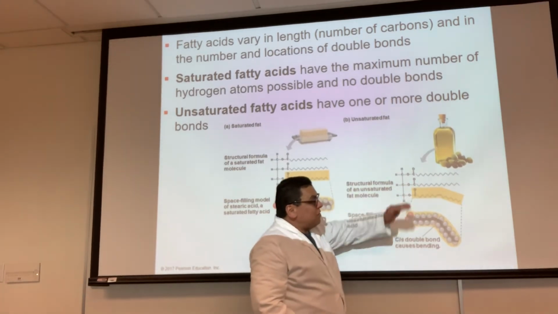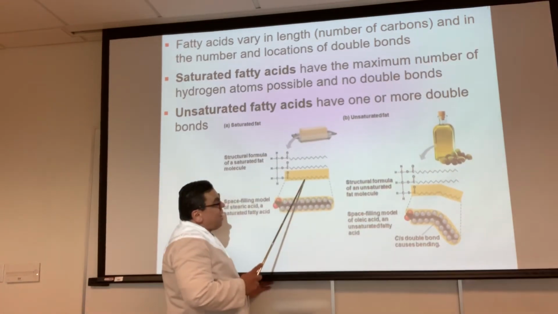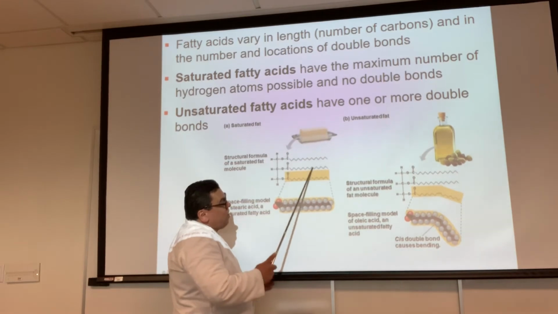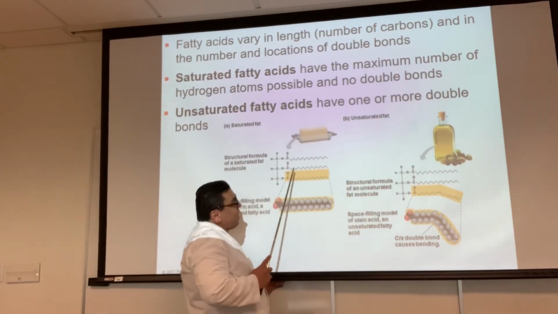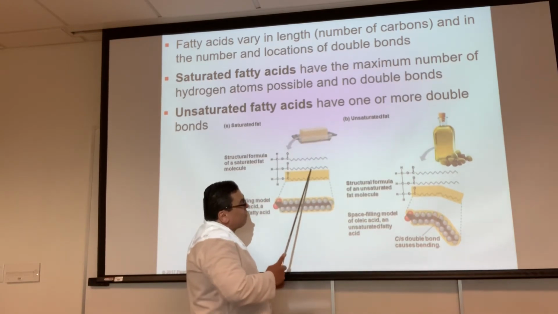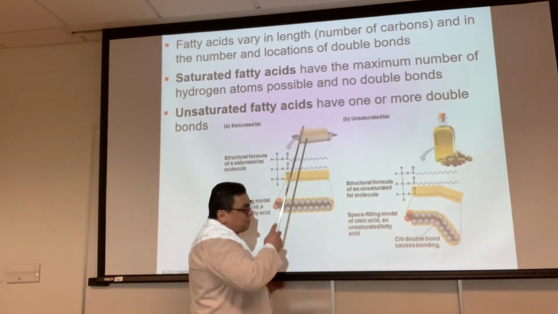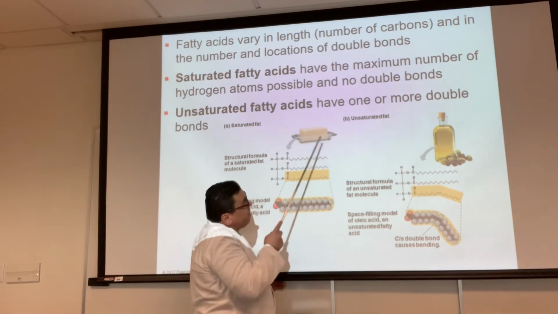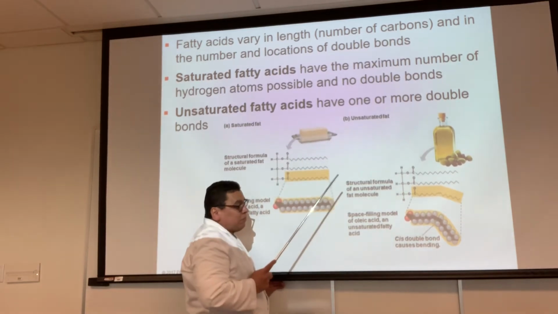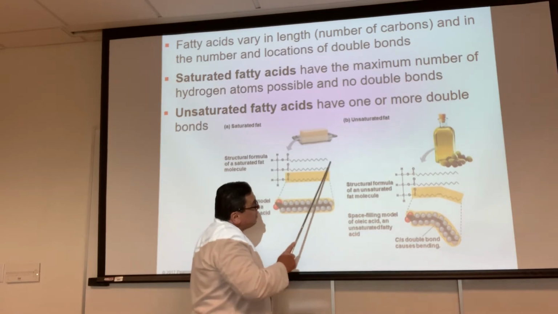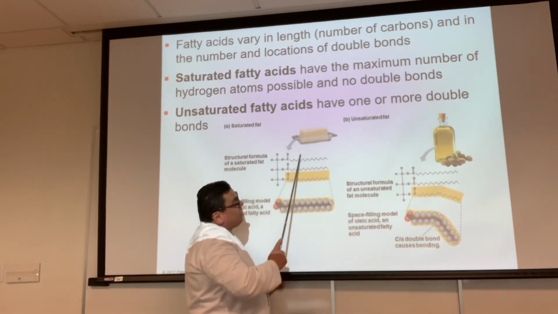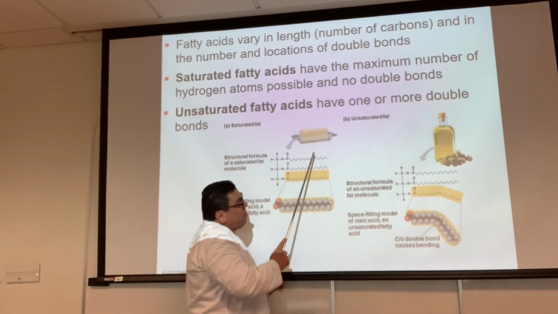And when it bends, there's going to be less hydrophobic interactions between the fatty acid compared to this guy. See, this guy has a lot of hydrophobic interactions between the fatty acids. And that's why it looks like this. The reason butter looks like this is because it has a tremendous amount of hydrophobic interactions between the fatty acids.